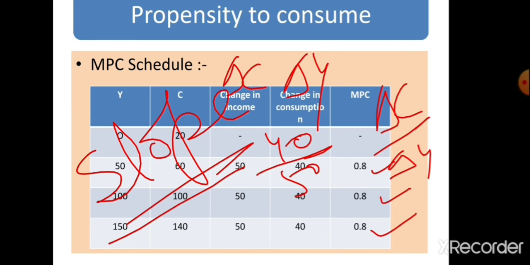Clear? अब यहाँ पर हमने अपना जो hypothetical example लिया, इसमें MPC constant आ रही है. हम constant ही लेकर चलेंगे क्योंकि हमें इसमें ये result observe करना, result हमें conclude करना है कि because MPC is constant that's why C line is a linear curve और a straight line curve. लेकिन अगर आपके पास कोई numerical question, कोई tabular question paper में आ जाता है तो MPC ज़रूरी नहीं है आपकी constant ही आएगी. जो आपका question है you are just to use the formula और जो आपका answer आ रहा है वही आपका final answer आएगा.